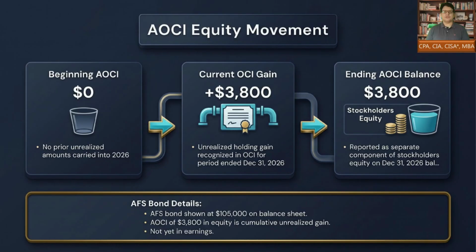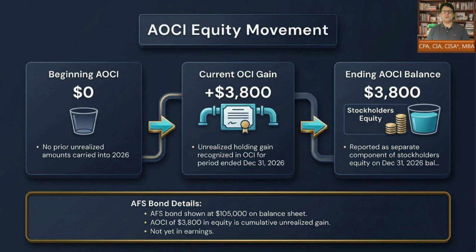After the year-end entry, the $3,800 OCI gain accumulates in AOCI within stockholders' equity. Beginning AOCI is 0. Current OCI gain is 3,800. Ending AOCI is therefore 3,800. At the same time, the AFS bond is shown on the balance sheet at $105,000.